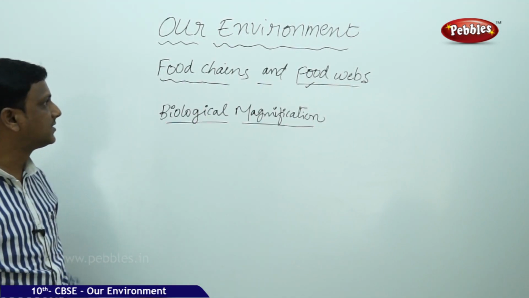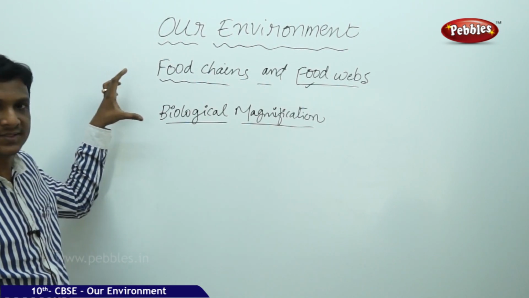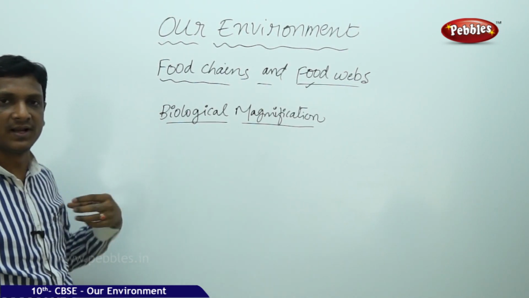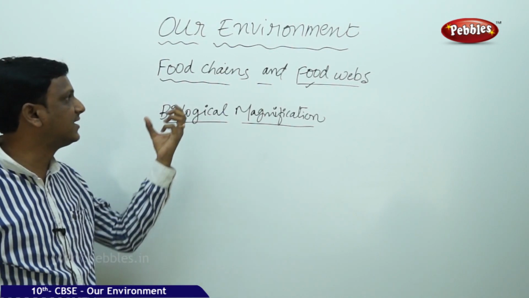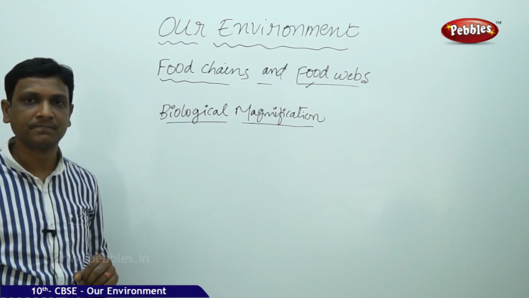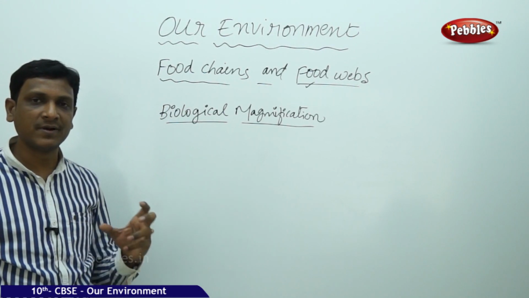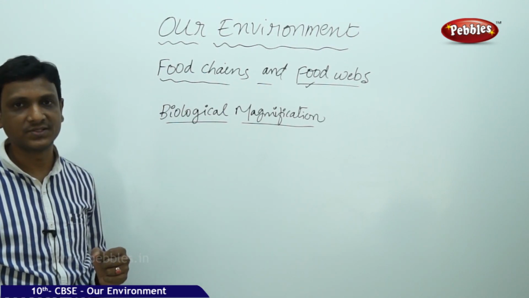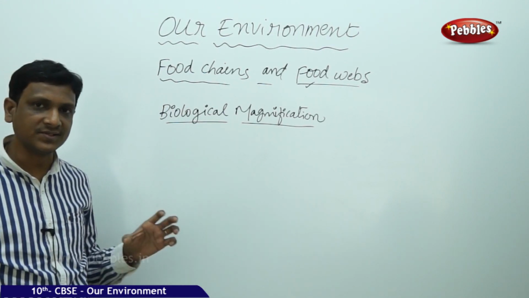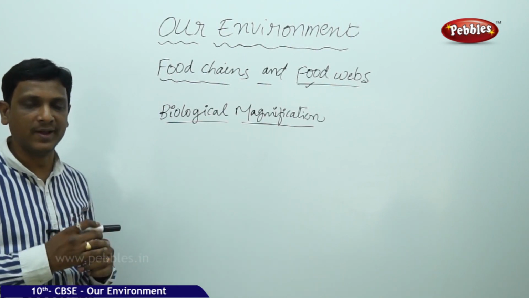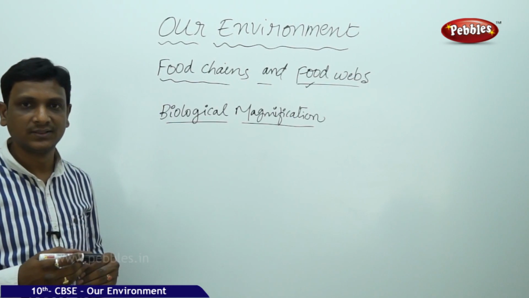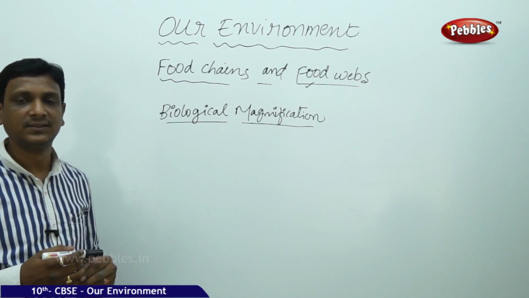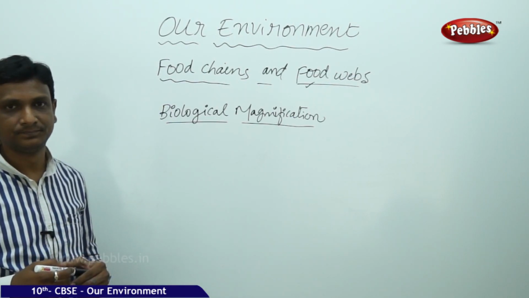Now, let us see the disturbance caused in the environment. It disturbs our lives. We know that. We are discussing the same issue. But how is it linked to the food chains and food webs? Organisms are dependent on one another for their food requirements. So in this natural food chain or food web, if some artificial materials are entered by human activities, how do they affect our lives?